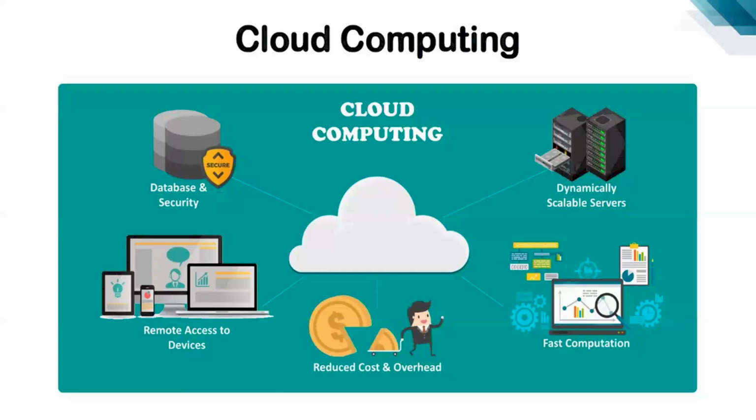So compared with physical, cloud resources are very fast computation. So dynamically scalable, dynamically, not manually, right? Whenever you want to utilize, you can utilize, right? So automatic scale up will happen.